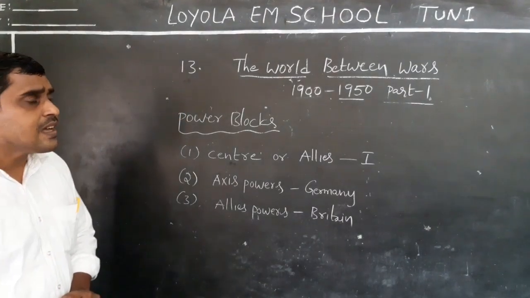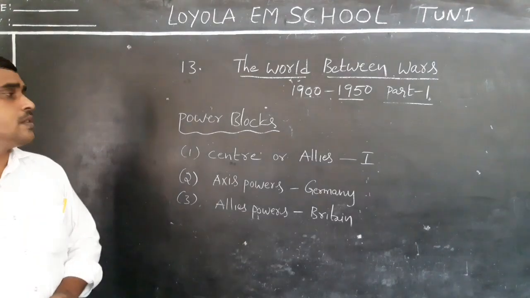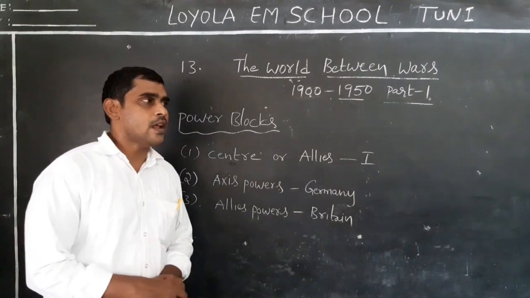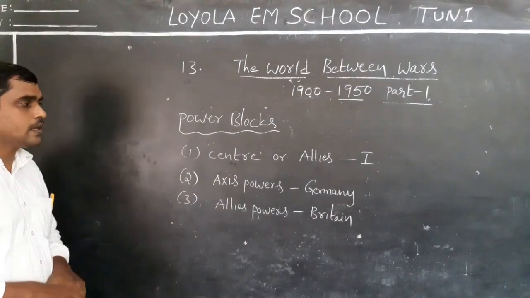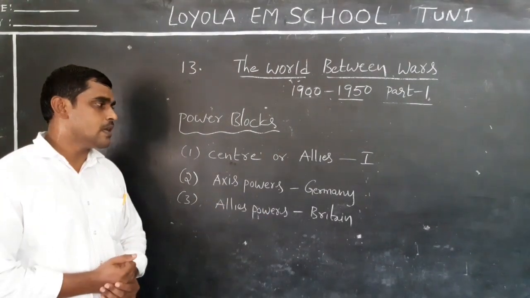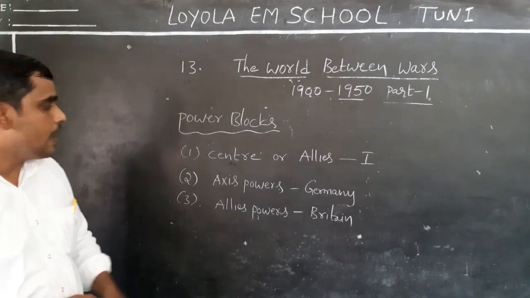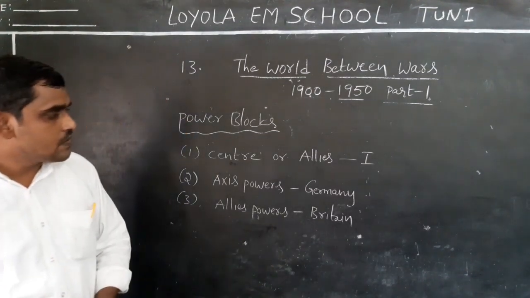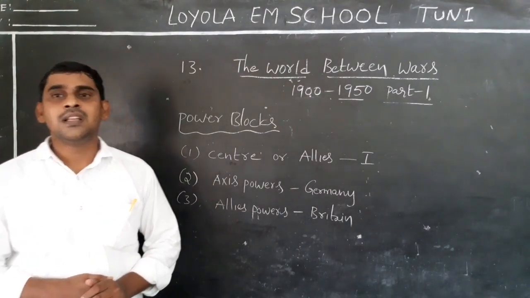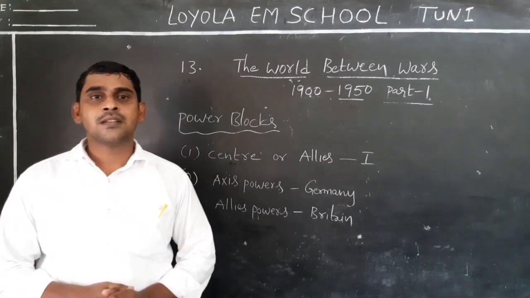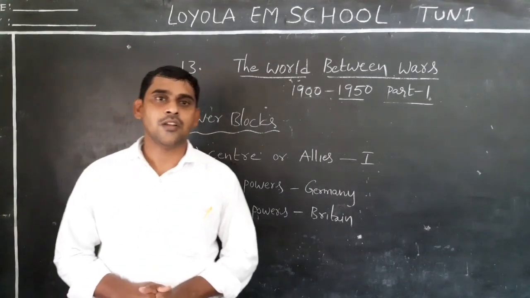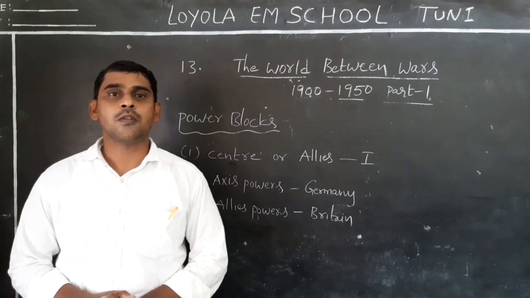Similarly, the same kind of blocks continued during the Second World War. During the Second World War, two power blocks were formed. What are they? The first one, the Axis powers, which was led by Germany, and the Allied powers, which was led by Britain. So these are the power blocks. These two power blocks were formed in the Second World War. Do you understand this? This is about the power blocks.